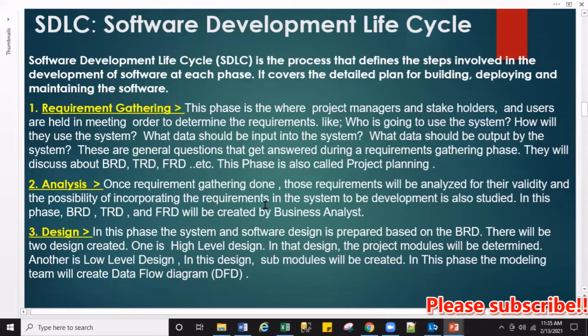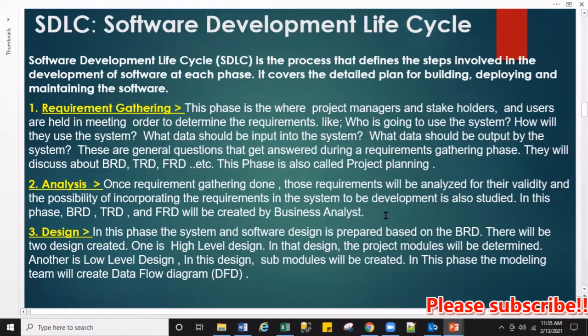Once requirement gathering is done, those requirements will be analyzed for their validity and the possibility of incorporating the requirement in the system to be developed. It is also studied. In this phase, BRD, TRD, and FRD will be created by business analysts.